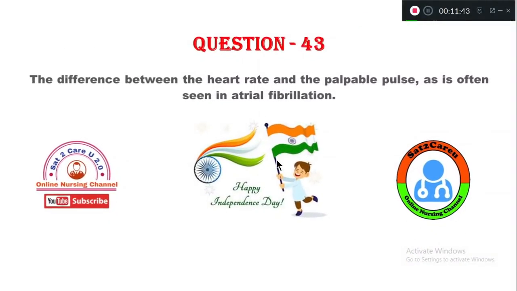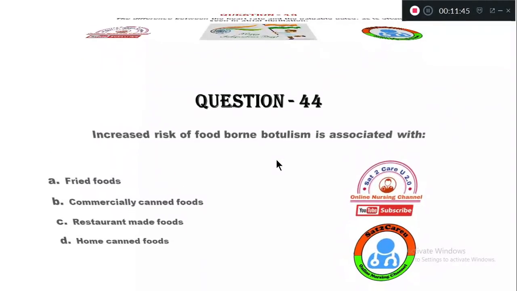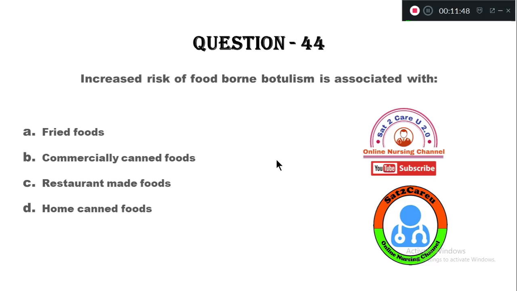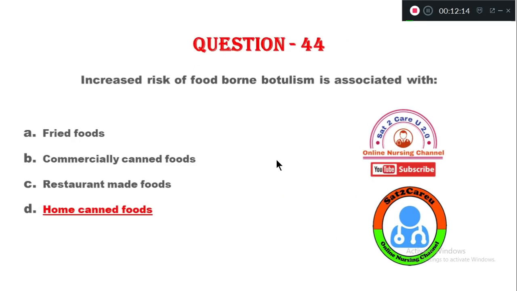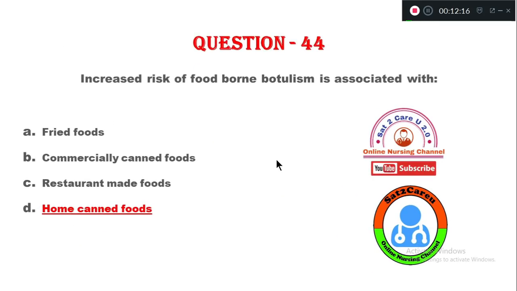Question number 44. Increased risk of foodborne botulism is associated with option A, fried foods, B, commercially canned foods, option C, restaurant made foods, option D, home canned foods. So the chance of foodborne botulism is most common in homemade foods. That is the food which is made at home and canned, home canned foods.